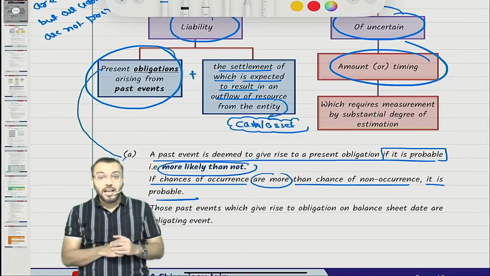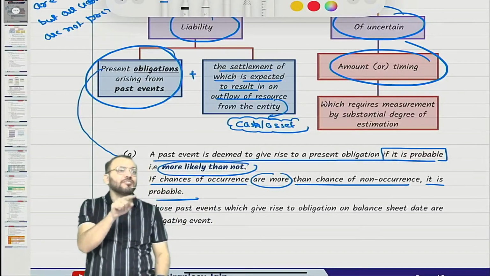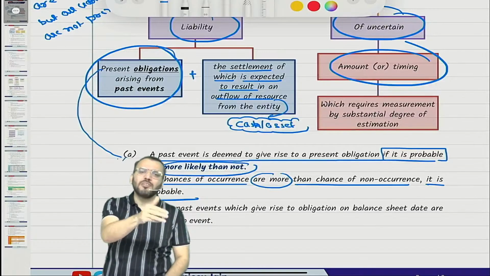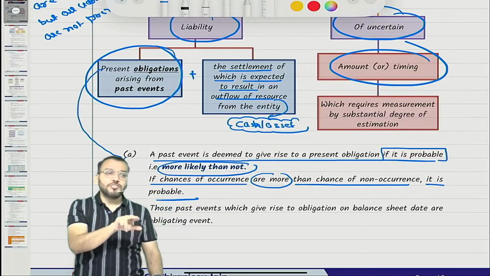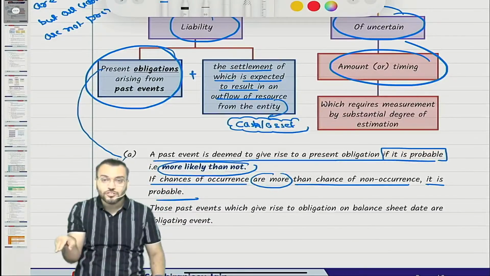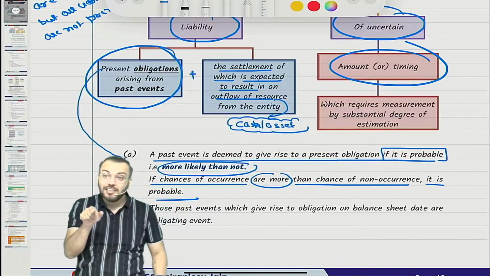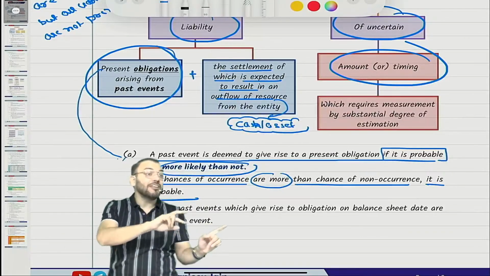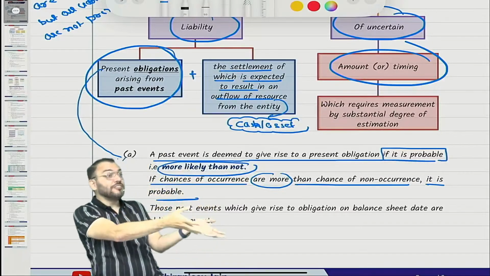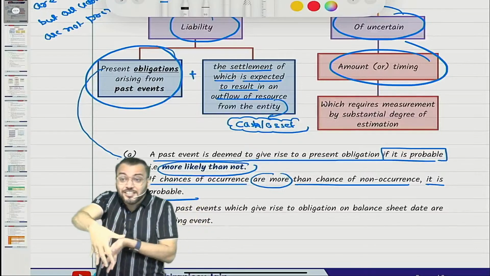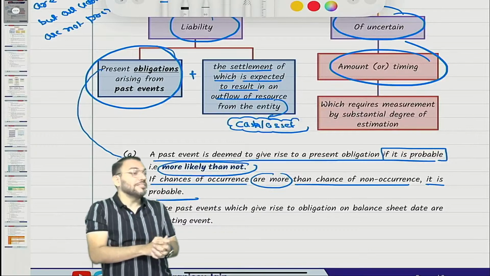Apply the definition. Now you know the definition. Present obligation arising from past event. Already a contract has been made with preference holders, giving rise to a present obligation arising from past event, which is expected to result in outflow of resource. It will be redeemable in cash only. So it is a liability. In CA Inter you showed it under share capital, but whatever you have done in CA Inter is going to change in CA Final.